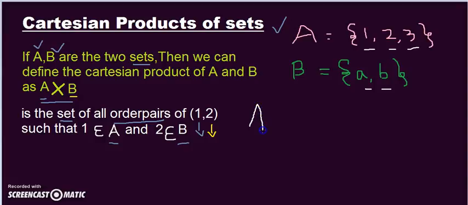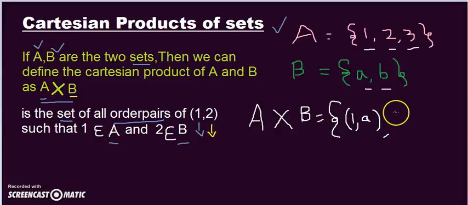Now I am going to write A Cartesian product B. What is this set? It is a set of all ordered pairs. So I start with an open brace and write all ordered pairs such that the first element is from the first set and the second element from the second set. My ordered pairs will be (1, a) and then (1, b).